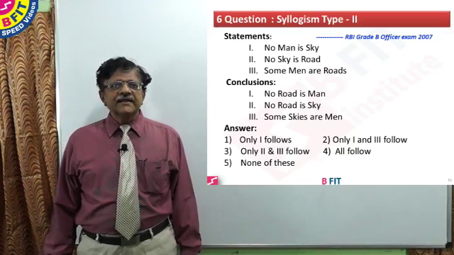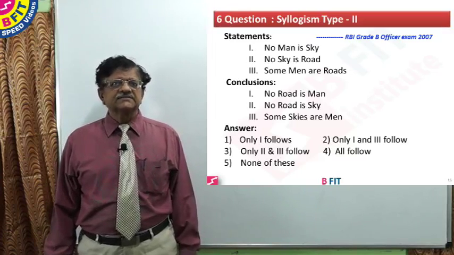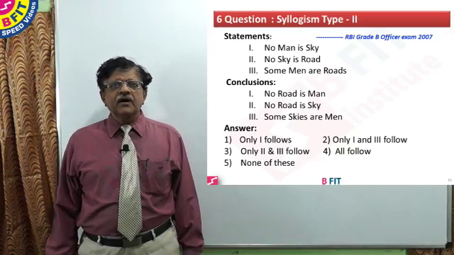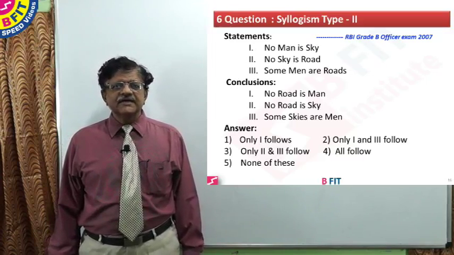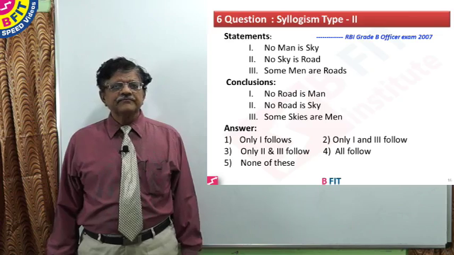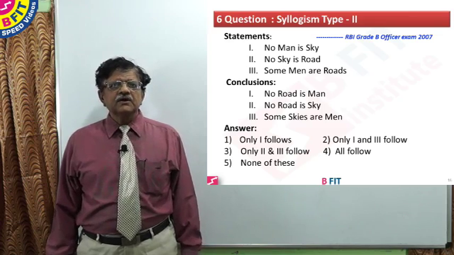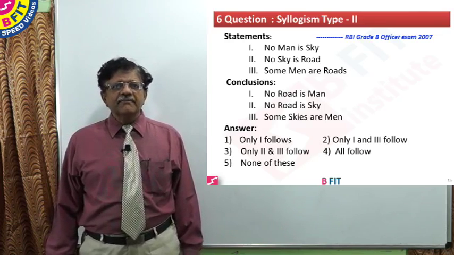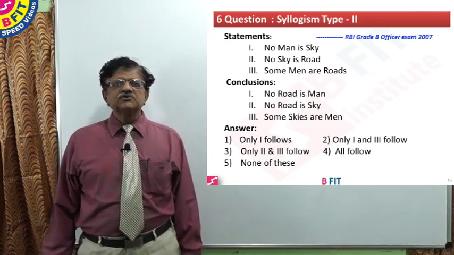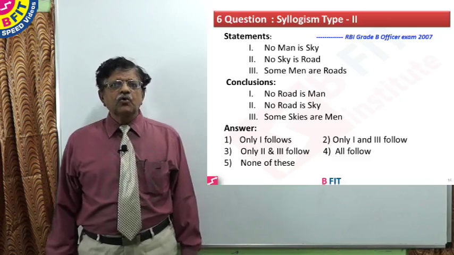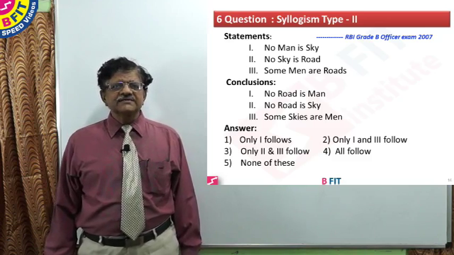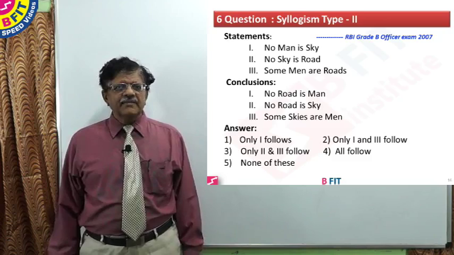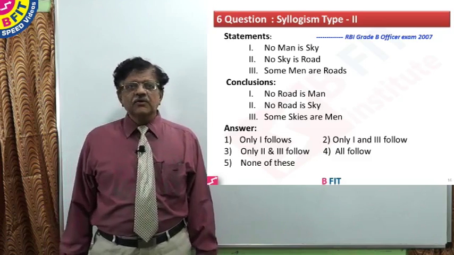Now let us look at the next question. Question number 6, which is taken from RBI Grade B Officers Exam 2007. The statements are: no man is a sky, no sky is a road, some men are roads. The conclusions we have to test are: no road is man, no road is a sky, and some skies are men. Let us see the working.